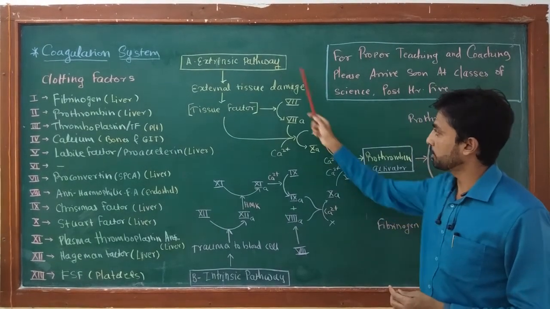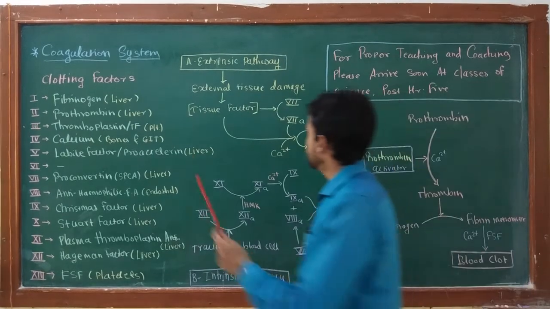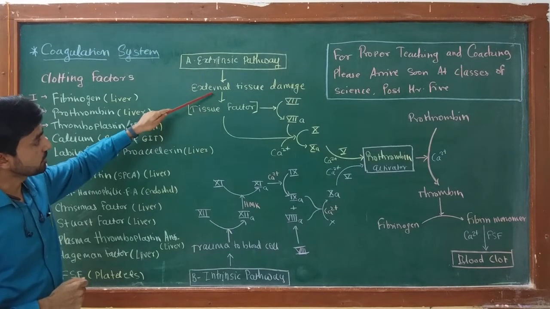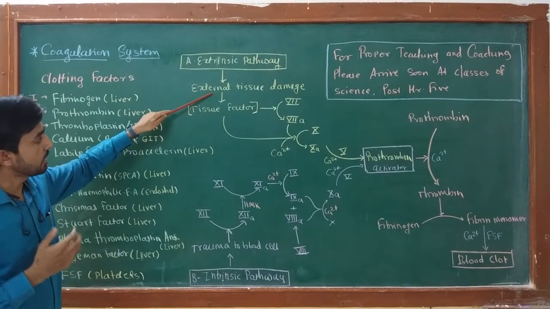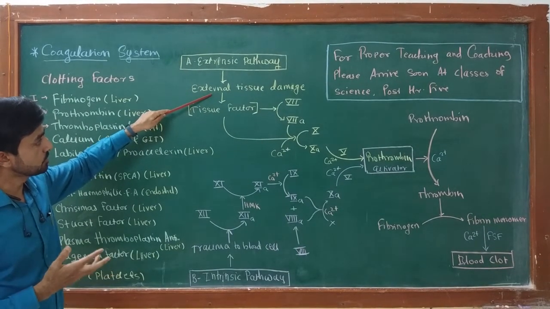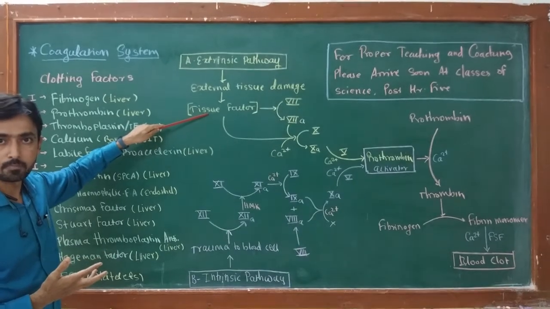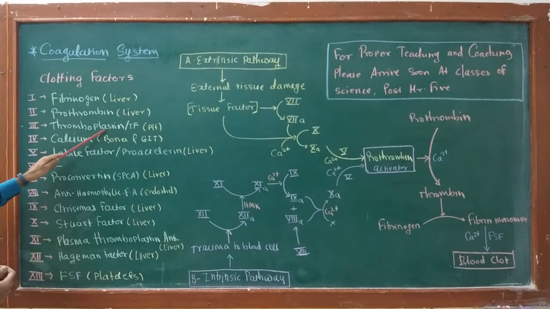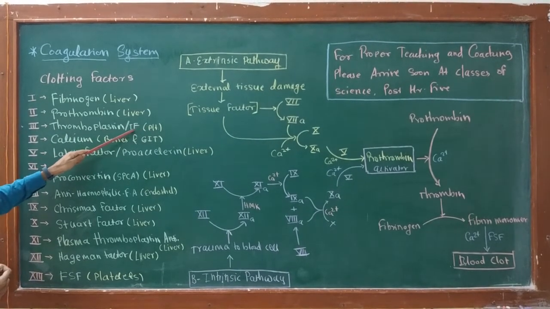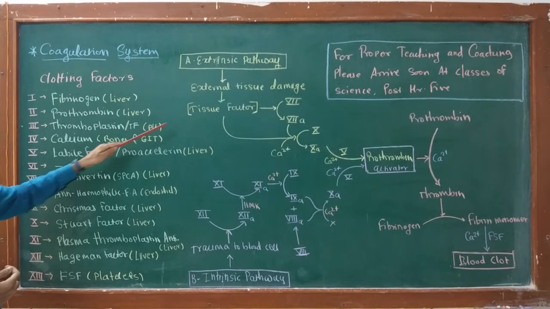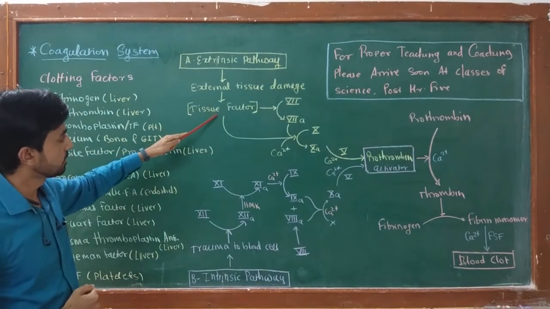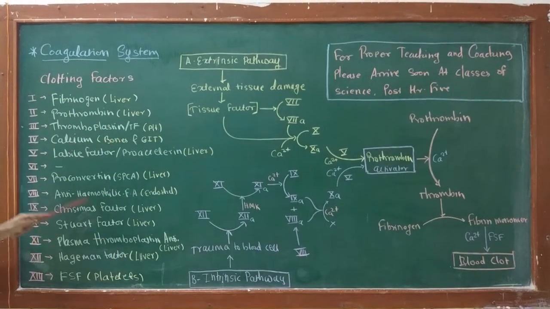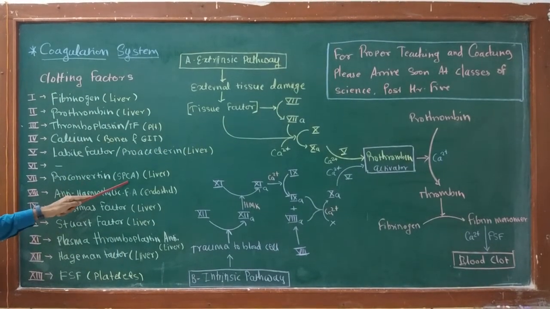Now we are going to discuss about extrinsic pathway. Extrinsic pathway is generally initiated by external tissue damage. Damage to the tissue activates tissue factor. This tissue factor is nothing but the factor number 3, that is thromboplastin or TF, which is produced by platelets. After activation of tissue factor, it activates factor number 7, which is nothing but the proconvertin or SPCA.